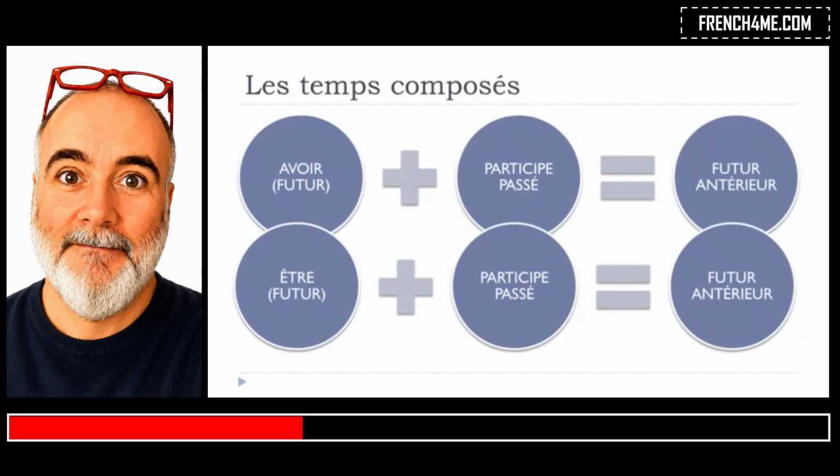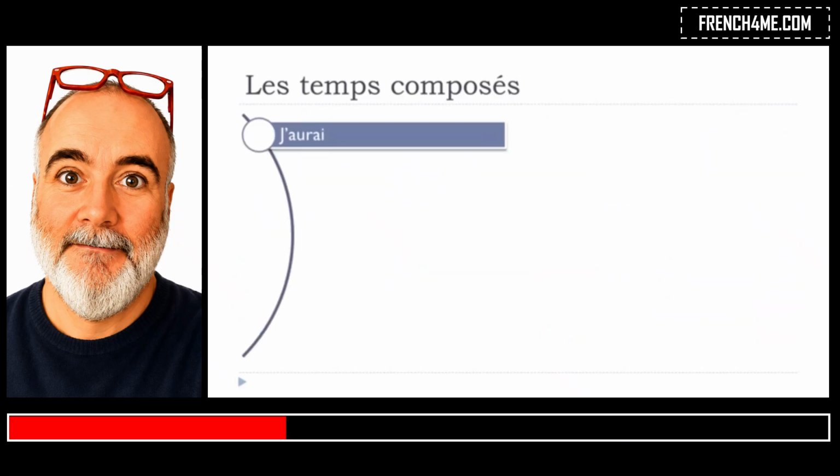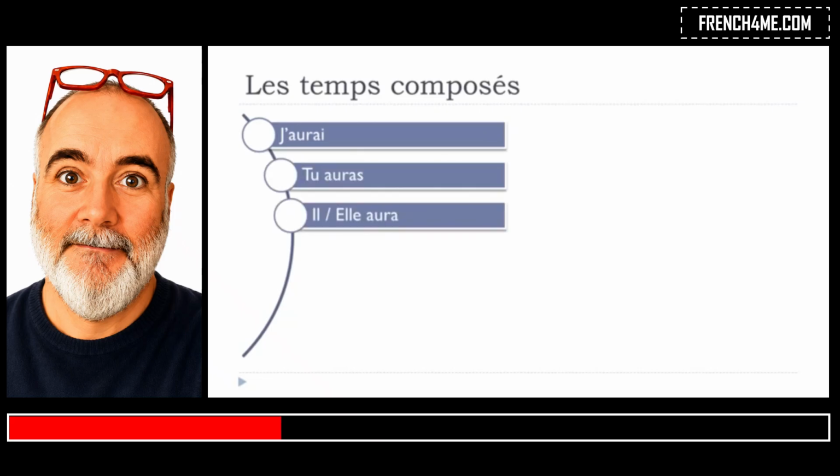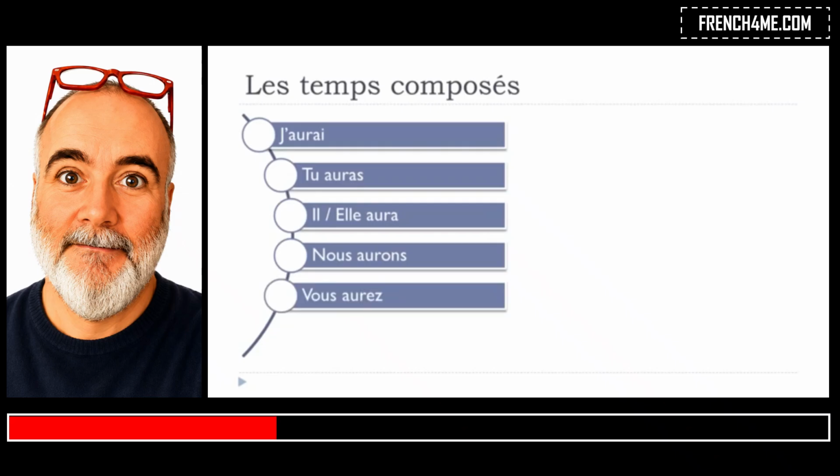So, we'll see exactly the same thing as we saw previously for the other tenses. So we'll see the future form for avoir, and then the future form for être. Okay? And for avoir, it will go like j'aurai, tu auras, il aura, elle aura, nous aurons, vous aurez, ils auront, elles auront. Okay, so have a look now.